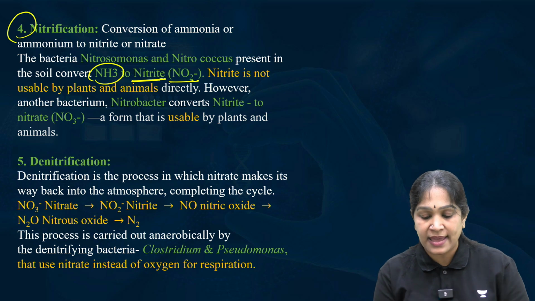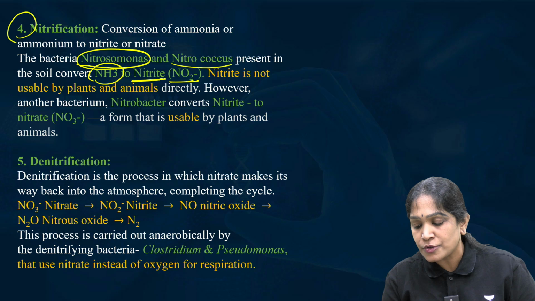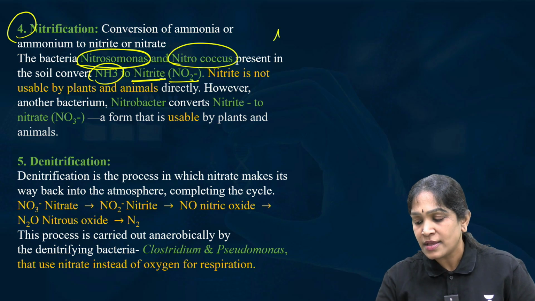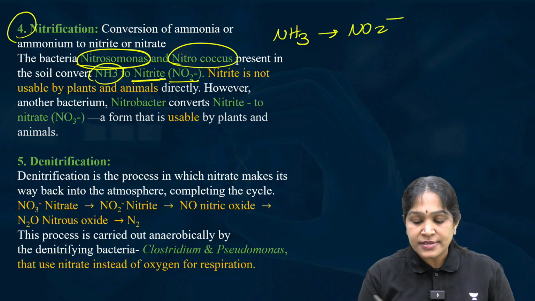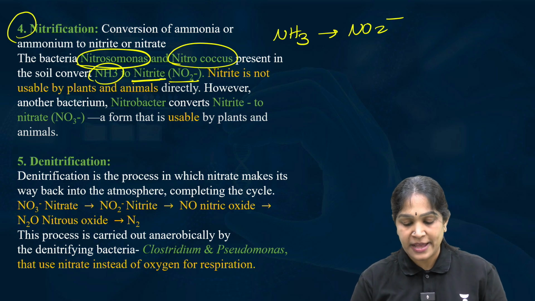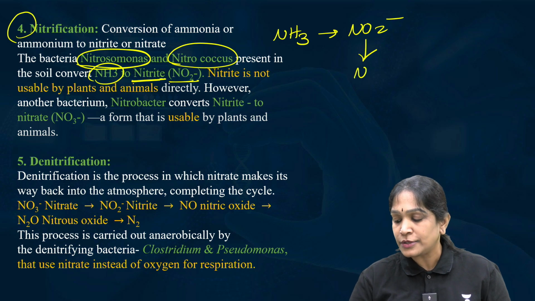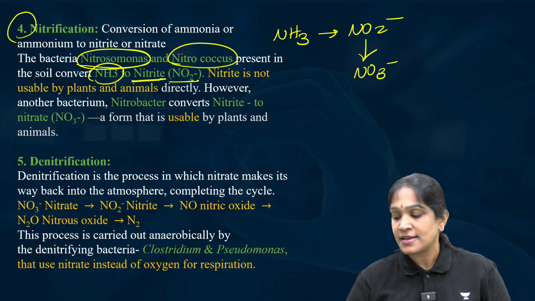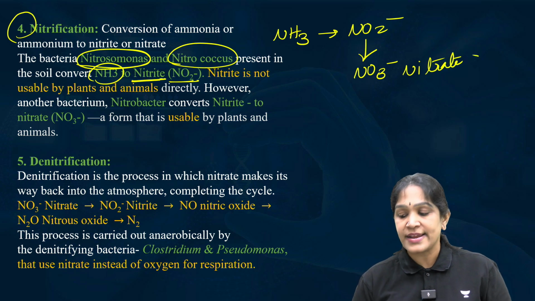Not the plant, again bacteria. Nitrosomonas, nitrococcus. They convert NH3 into NO2 minus. Then next, the NO2 will get converted into NO3 minus. That means nitrate.